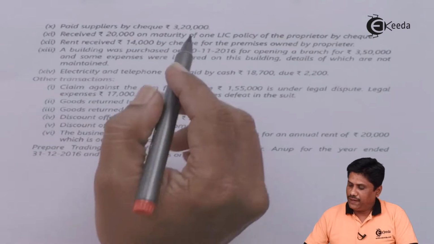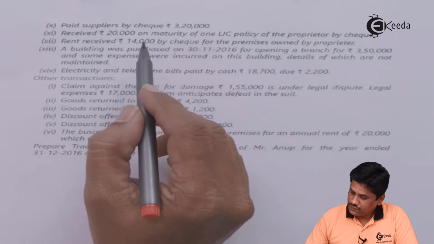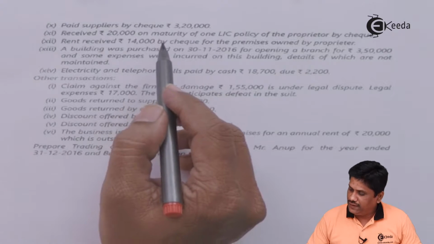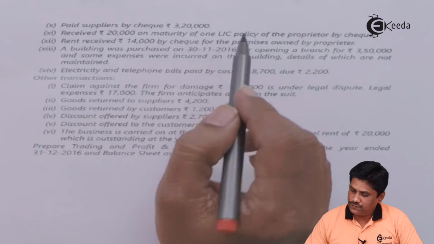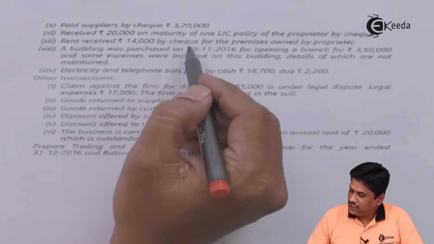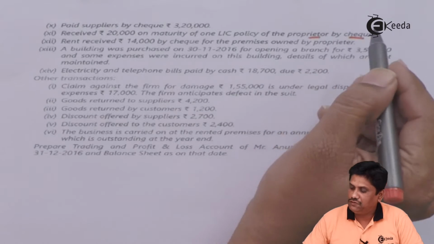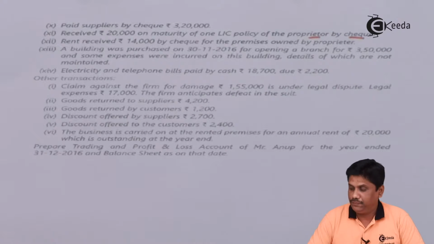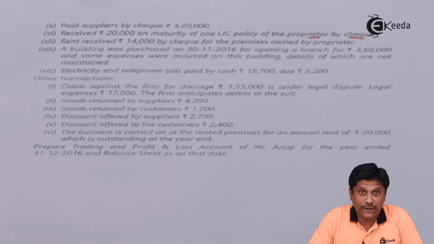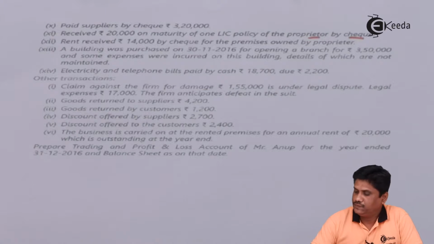Paid to suppliers by check 3,20,000. Received rupees 20,000 on maturity of LIC policy of the proprietor by check. So we have received it as additional capital. See, the policy is of the proprietor, and when that money is brought into the business, it will be your capital. So your entry will be bank to capital.